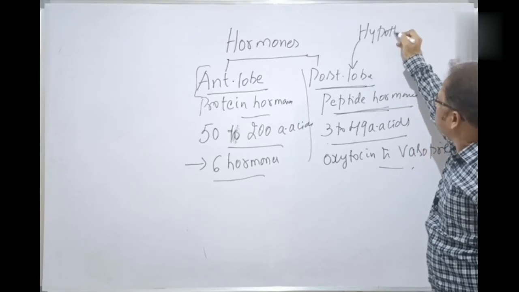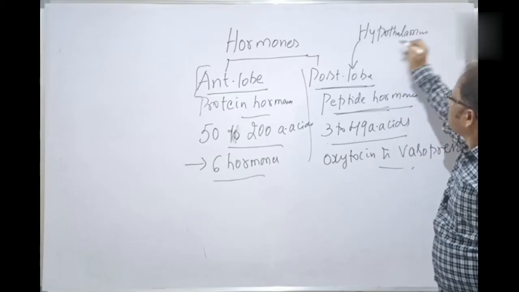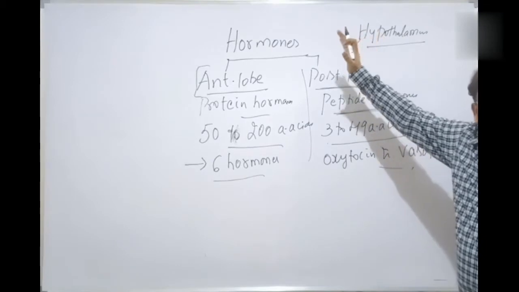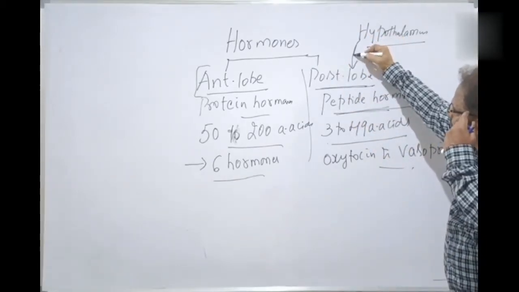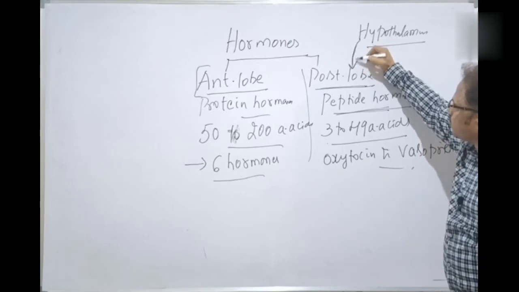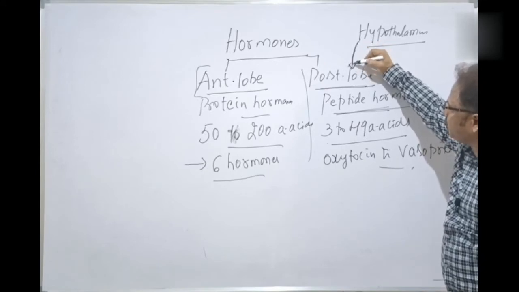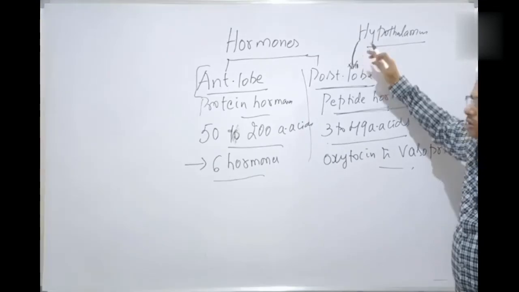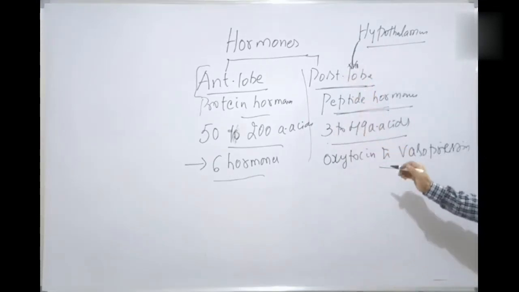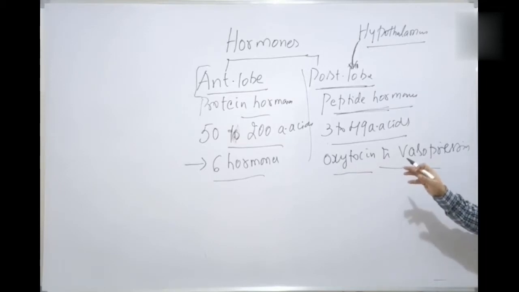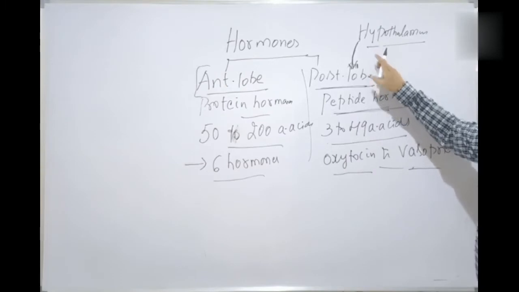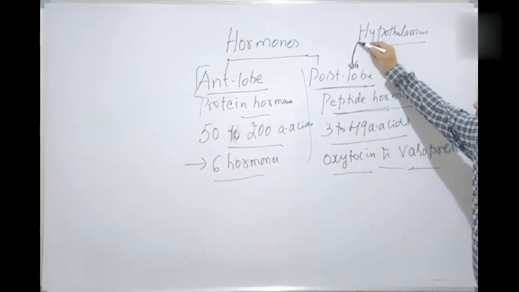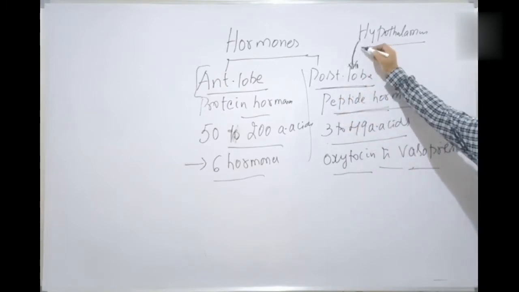The hypothalamus, through the hypothalamo-hypophyseal tract. There is a tract by which the neurons directly release through the axon terminals two neurohormones. What are the 2 neurohormones? One is oxytocin, the other is vasopressin. Actually, these are hormones released by the hypothalamus but reach the posterior lobe through the axons of the hypothalamus to the nerve endings.